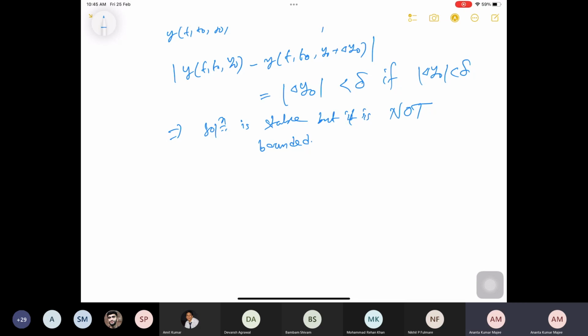As I told you, mainly we will talk about the stability of the critical point. For that case, we will consider the so-called autonomous system, meaning the right-hand side function does not depend on t in an explicit way. Next are the critical points. We have seen the critical points already in the last class, and their stability.